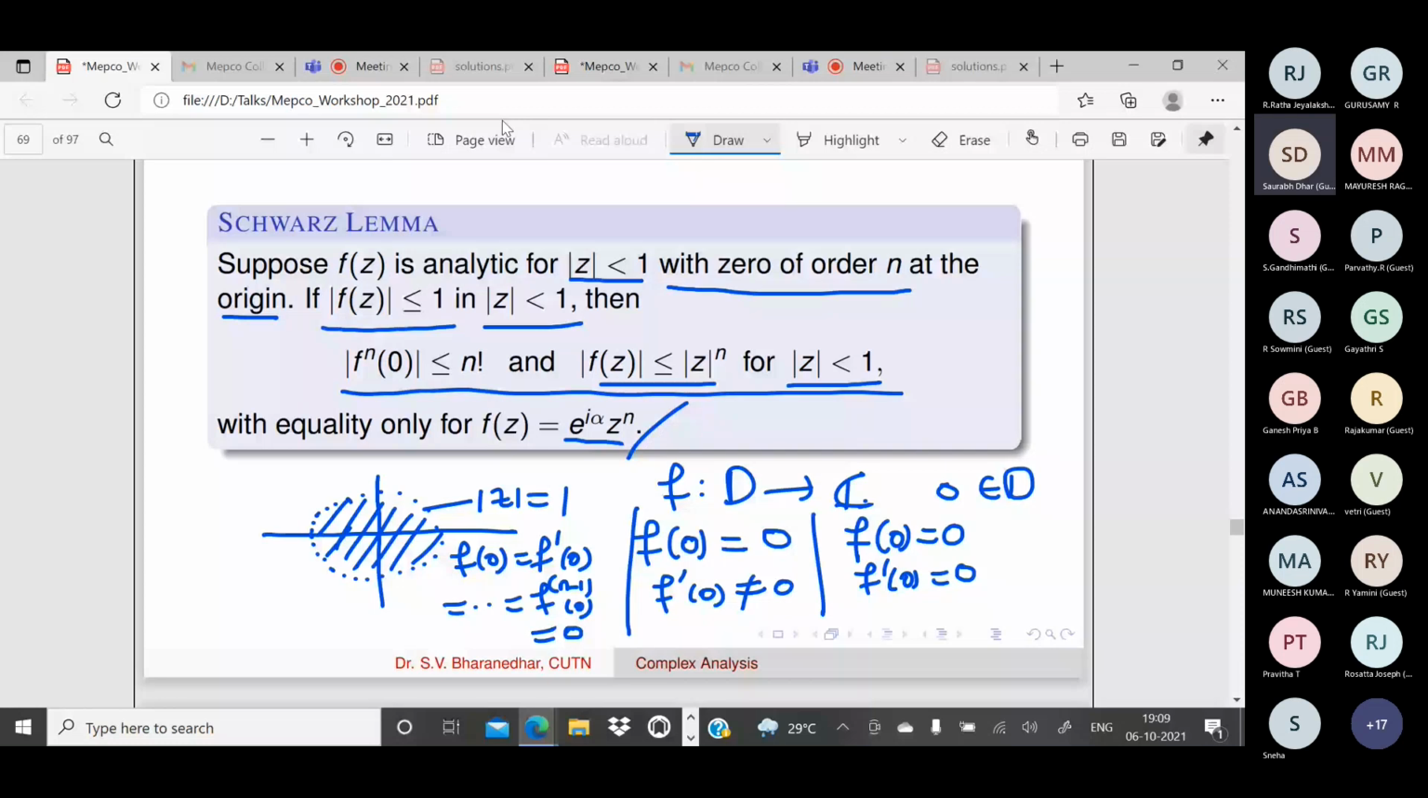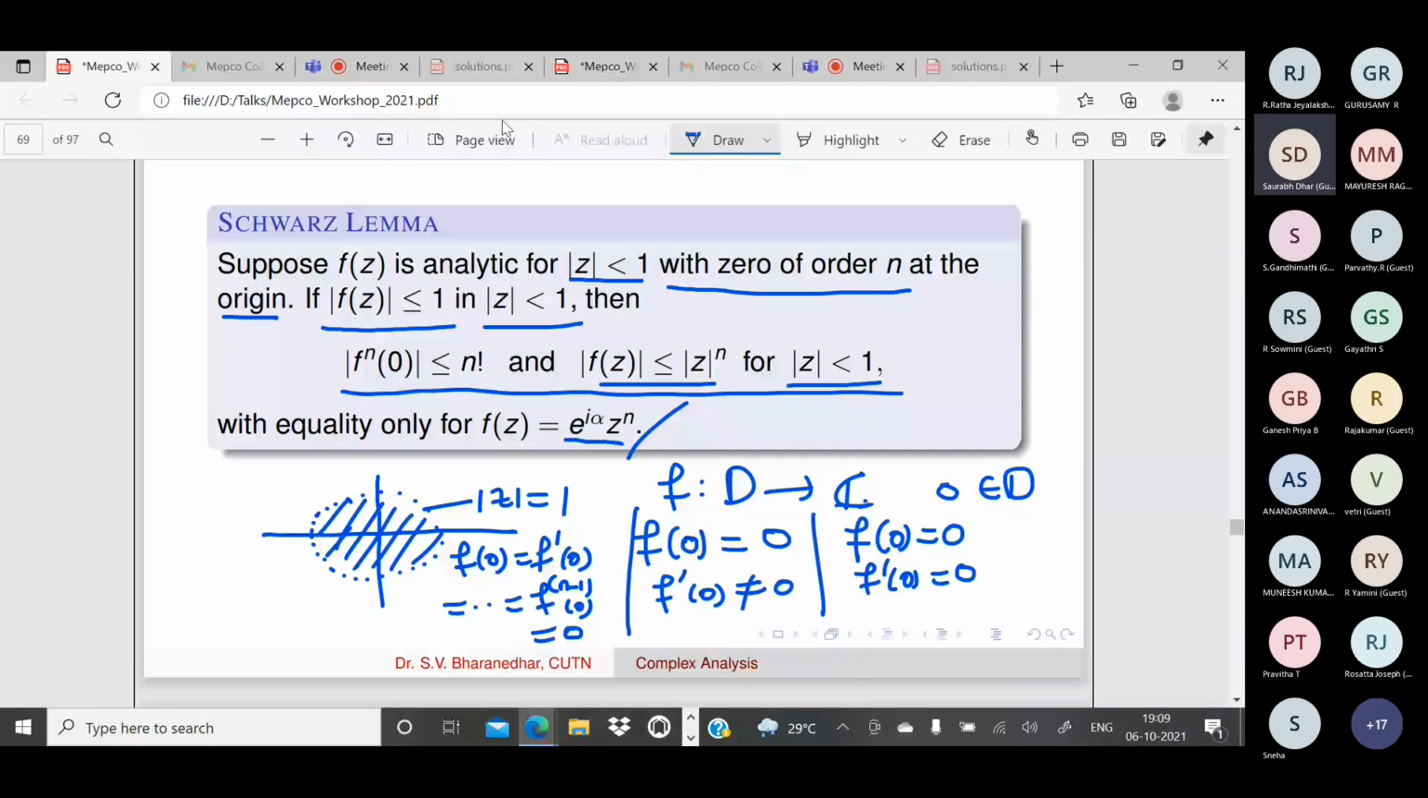Schwarz lemma is very, very important. If you put n equal to 1, you will get the usual Schwarz lemma. So this is a somewhat generalized version of Schwarz lemma. Is that clear to everyone? Shall I proceed further?